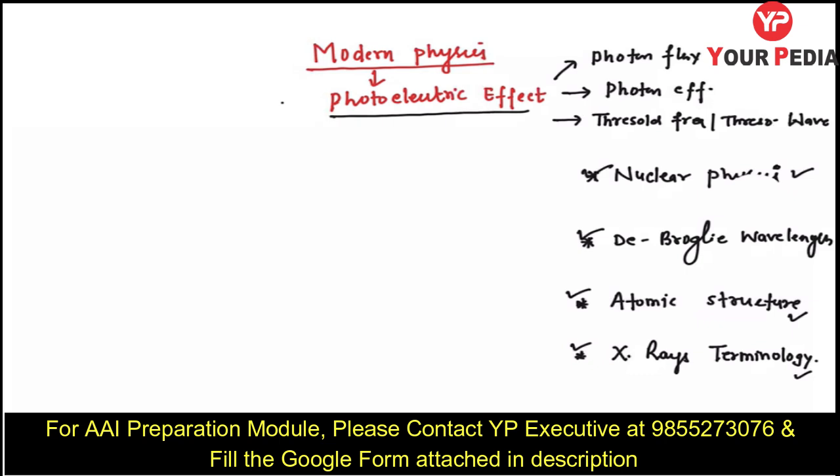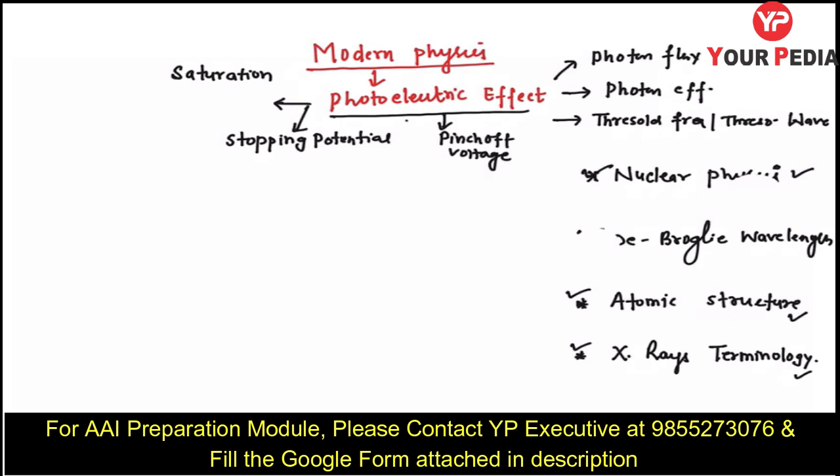Now, when we go for the photoelectric effect experimental setup, there are questions on saturation current, and how saturation current is affected by changing the frequency of light or the intensity of light. Then there are questions on the stopping potential variation, and whatever the question, it will be totally on the variation of two factors, either the frequency or the intensity of the light. Then he might ask you about pinch off voltage. These are all related to the experimental study of the photoelectric effect.